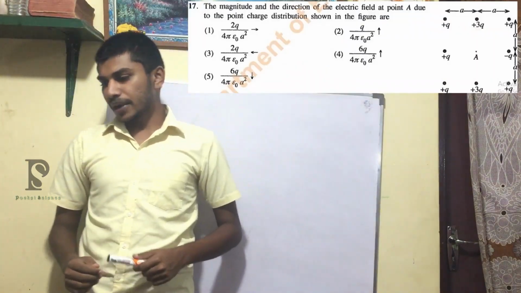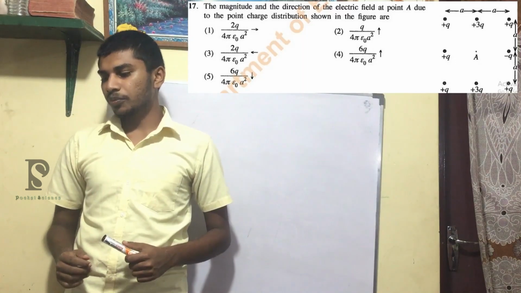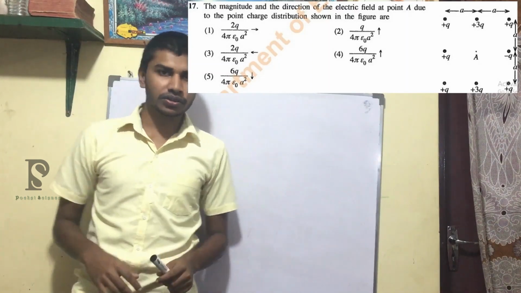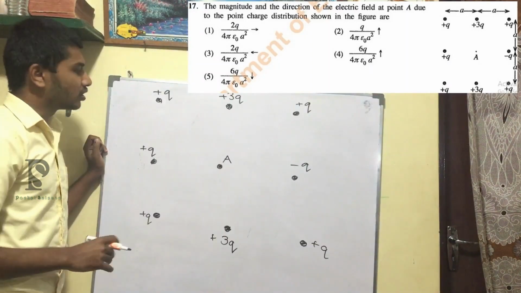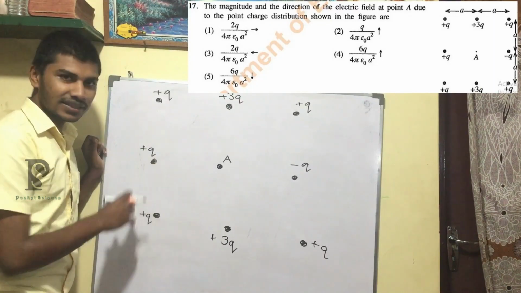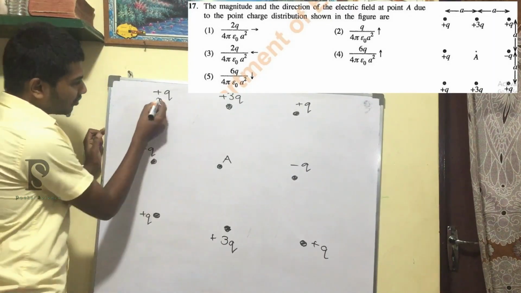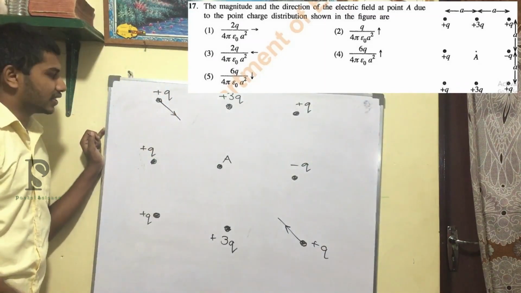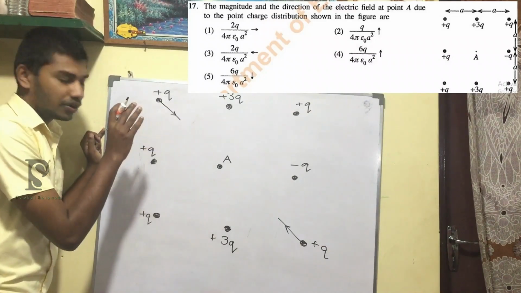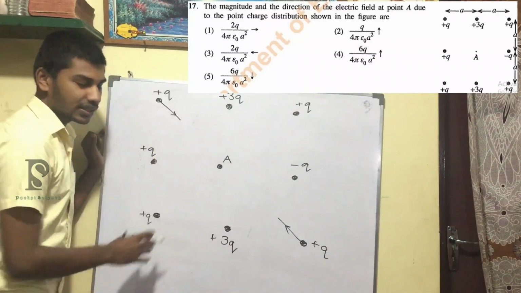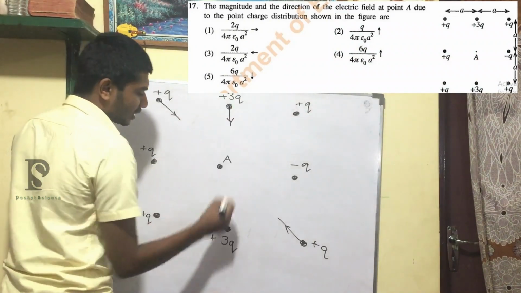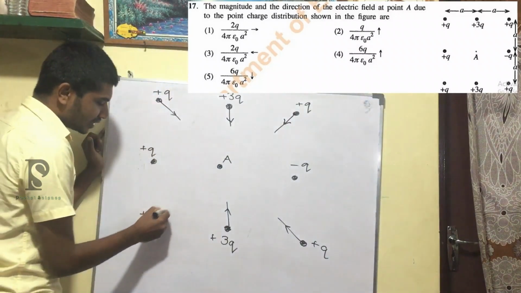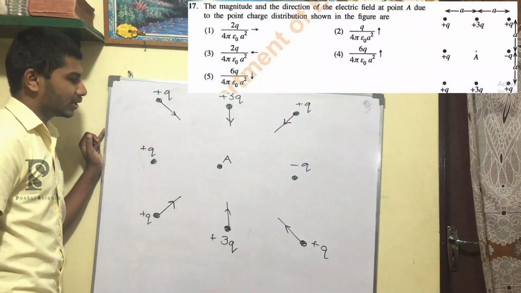The next question: the magnitude and the direction of the electric field at point A due to the point charge distribution as shown in the figure are, right? So I'm going to draw the figure first. So this is the distribution. If you look closely, you will recognize that this is the easiest question of the paper, because the field that this charge creates and the field this charge creates will be equal and in opposite directions. So those two will cancel off. So there will not be any electric field due to these two point charges at A. Also the field this charge creates and the field this charge creates are opposite and equal.